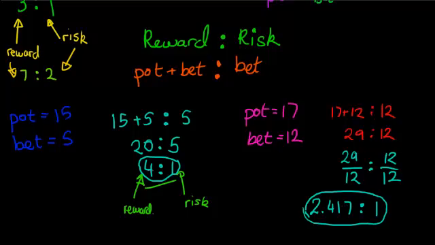It should be pretty obvious, I hope, that 4 to 1 is better odds than 2.417 to 1, because your reward is more compared to the same amount of risk. In both cases you're making the same amount of risk, but in this one you're getting more reward.